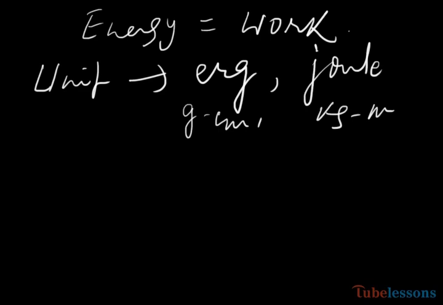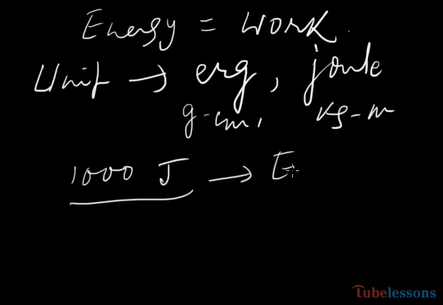So what is the relation or difference between energy and power? Power is related to time. Power is the work done in unit time, but energy is not related to time. Energy is the total capacity of doing work. So energy will be judged by the total quantity of work. Say a machine can perform 1000 joules of work. Its energy is 1000 joules.